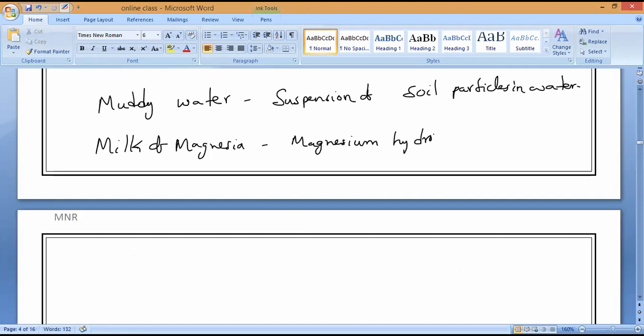Magnesium hydroxide. That is what? Mg(OH)2. How to read this one? Everybody read it. Magnesium hydroxide in water.